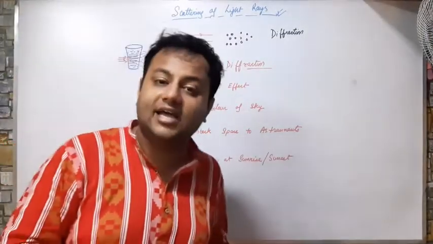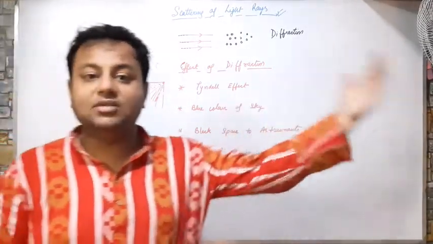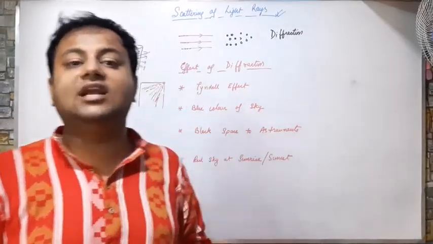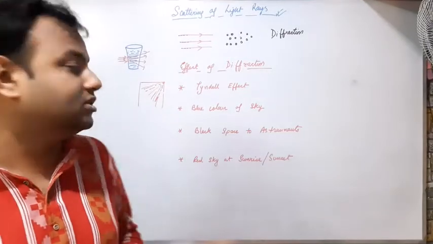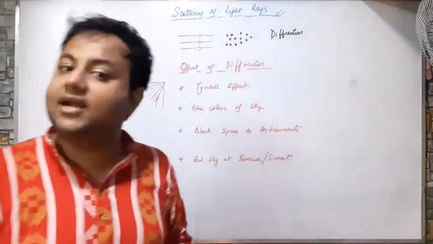I am repeating once again. When the sun rays travel to the earth, they have to pass through different layers of air which contain air particles or air molecules. These air particles cause the photons of light to scatter.